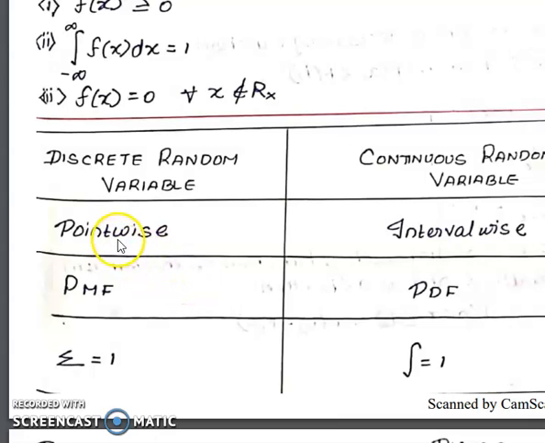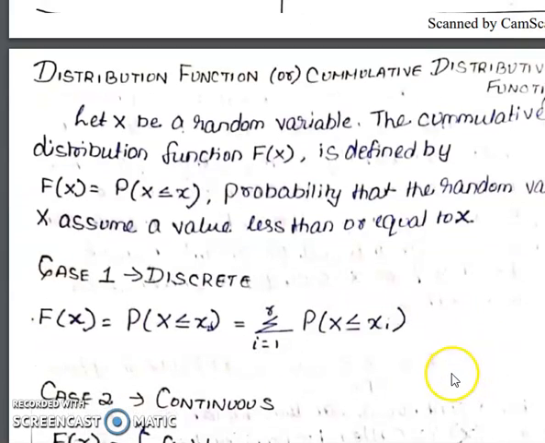So a discrete random variable is pointwise, whereas a continuous random variable is interval-wise. We should know how to differentiate discrete and continuous. Discrete means pointwise, continuous means interval-wise. Next, PMF: in a discrete random variable, we use the probability mass function. In a continuous random variable, we use the probability density function. So here it is PMF, here it is said to be PDF. In discrete, the sum of all probabilities is equal to 1, whereas in the continuous case, the integration over the interval is equal to 1.